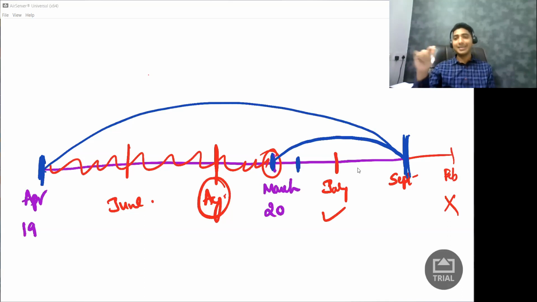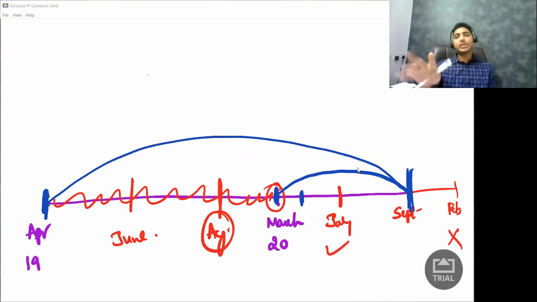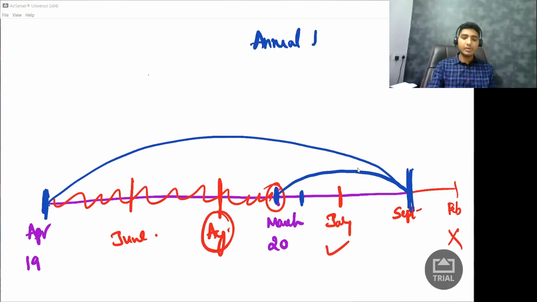What does it even mean? Let me tell you. So I said the government wants two things. One is money and one is information. Now this information, normally you give monthly information. This month I made sale, this month I made sale of this much, all these things. Then government says, okay, monthly sale is done. Just like, you may have your monthly test. Along with that, you have your annual test. Same way government says monthly return you give. Along with that, once in a year, give annual return, annual information. So there is something called annual return.